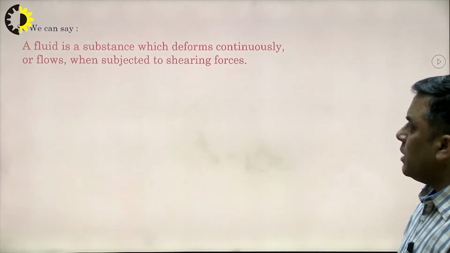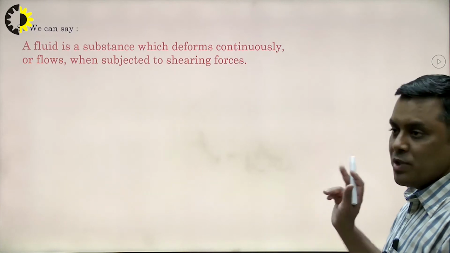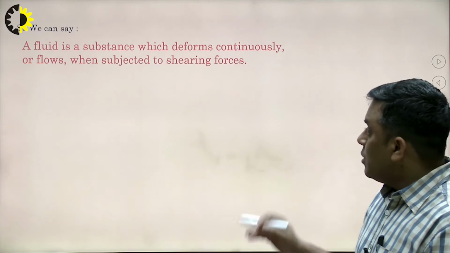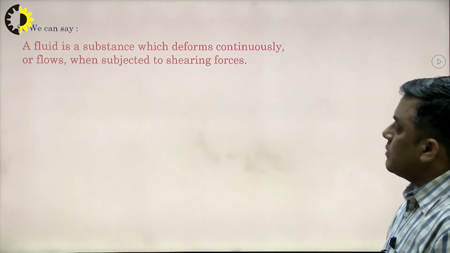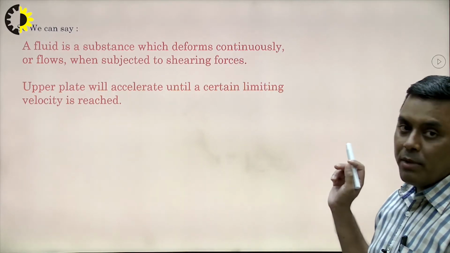Now what can we conclude from this discussion? A fluid is a substance which deforms continuously, or which can flow, when subjected to shearing force. Again and again we are talking about shearing force. The upper plate will accelerate until a certain limiting velocity is reached.